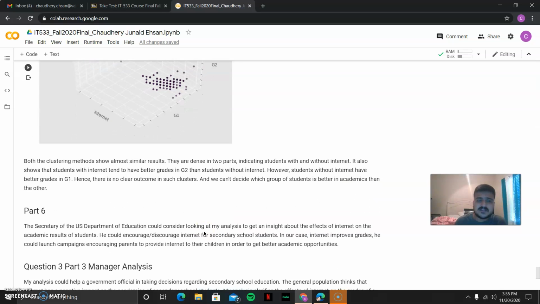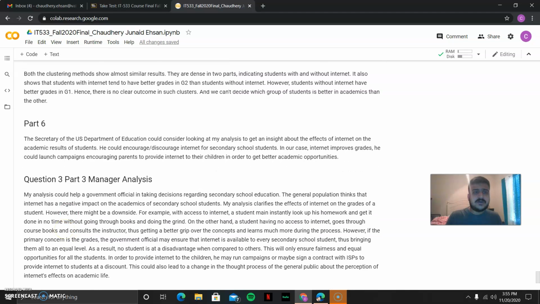So both the clustering methods show almost similar results. They are divided into two parts, indicating students with and without internet. It also shows that students with internet tend to have better grades in G2 than students without internet. However, students without internet have better grades in G1. So there's no clear outcome in such clusters, and we can't decide which group of students is better in academics than the other one. So here it is.